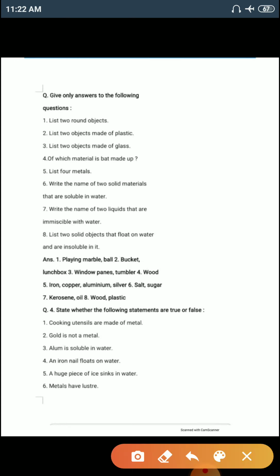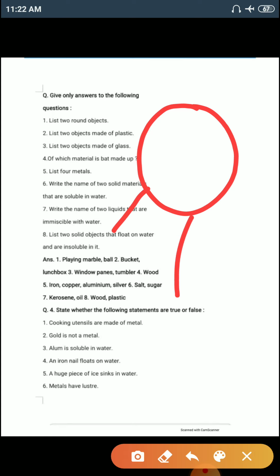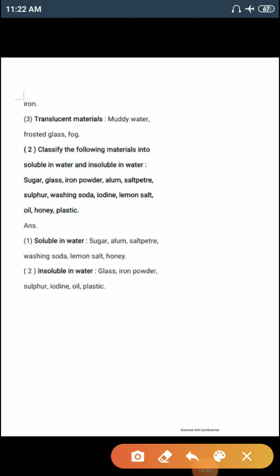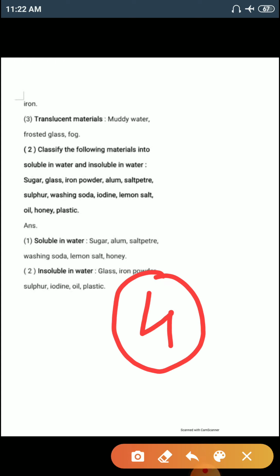So in this chapter we learned how to sort materials into groups. So here we conclude our chapter number 4, sorting materials into groups.